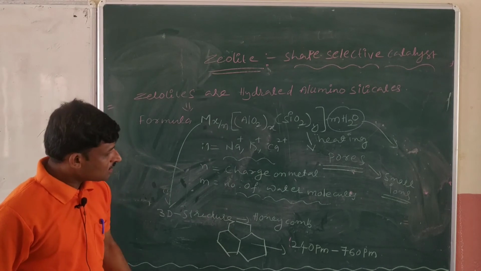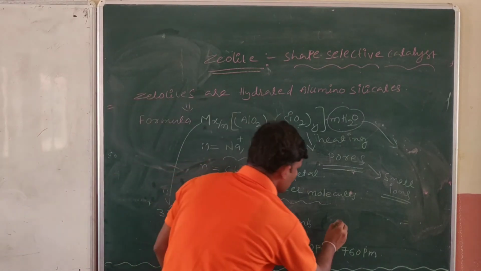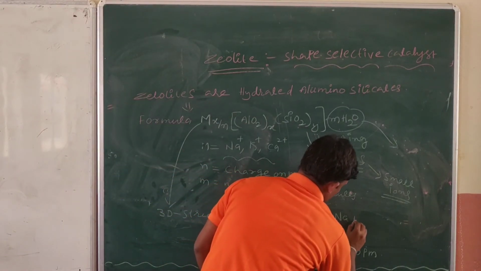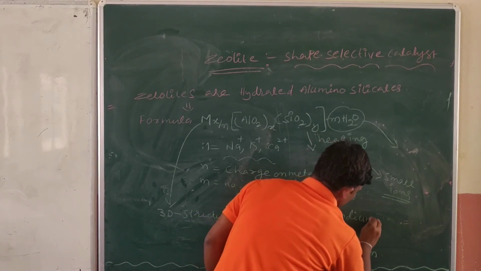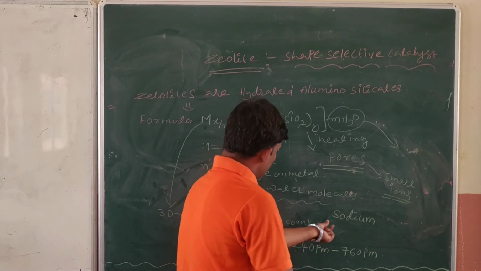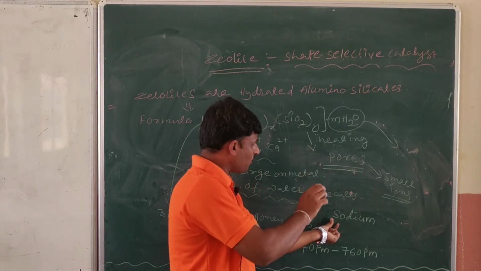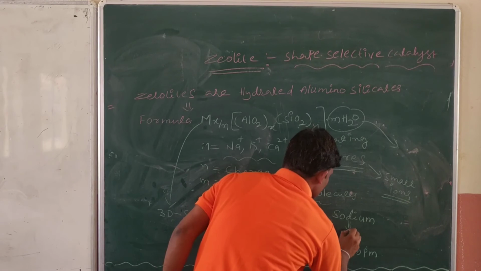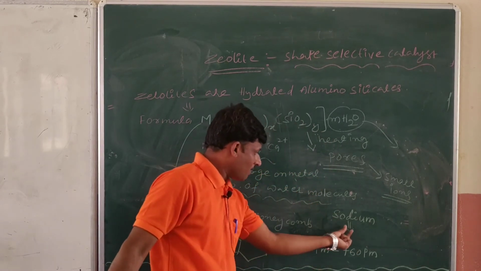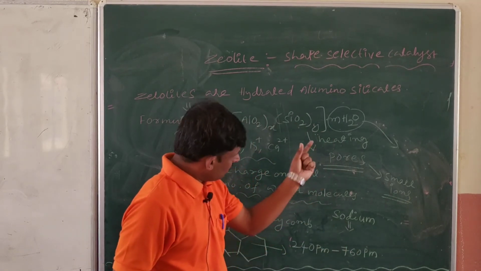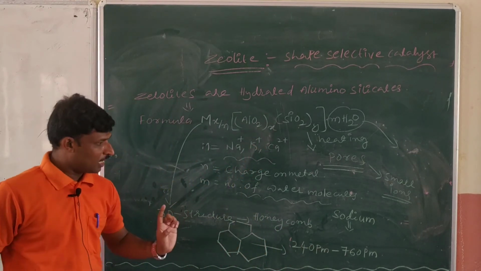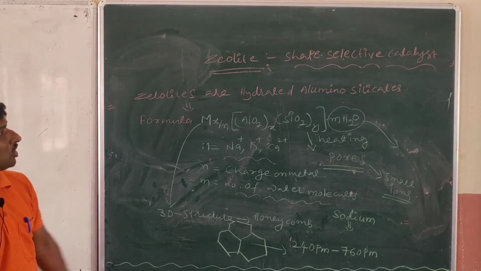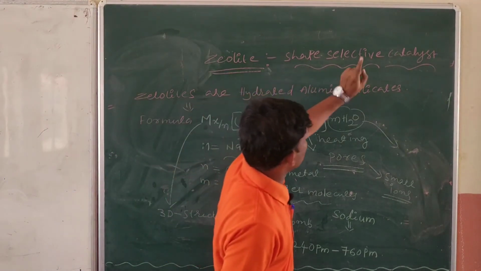For example, sodium aluminosilicate has some particular pores, and only ions of that size, like sodium, occupy the pores. Otherwise, no reaction. So that's why this is called a shape selective catalyst.